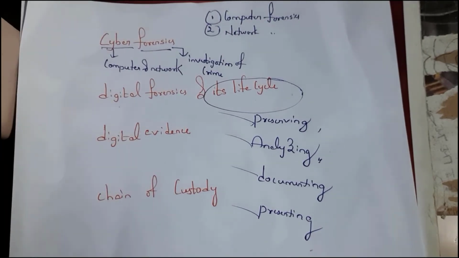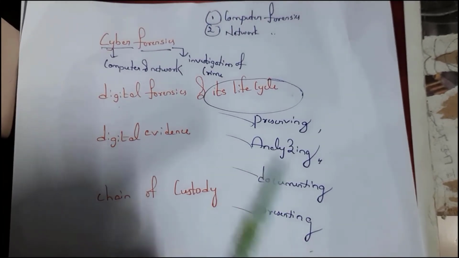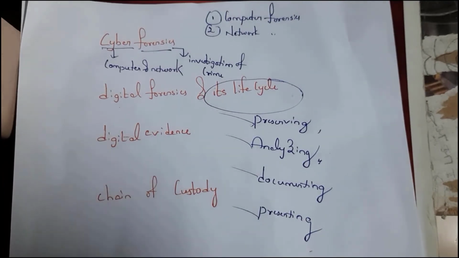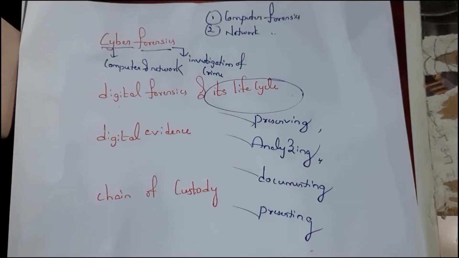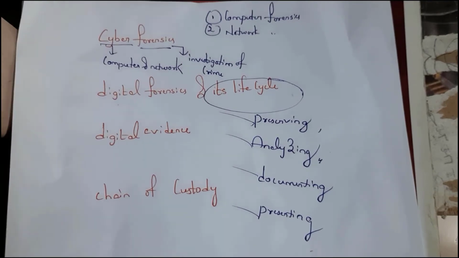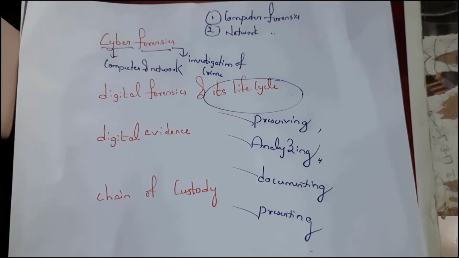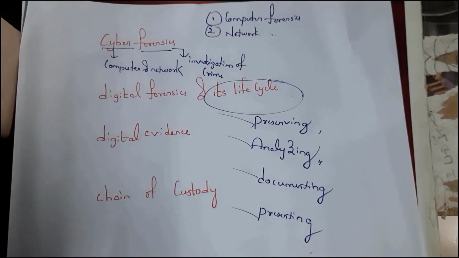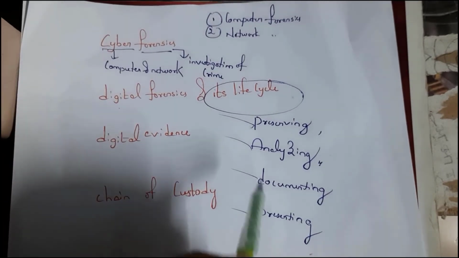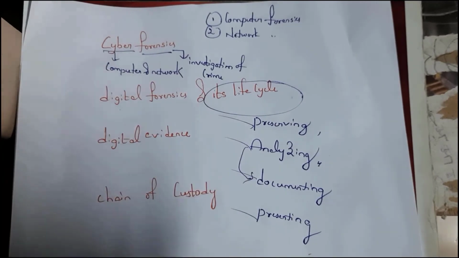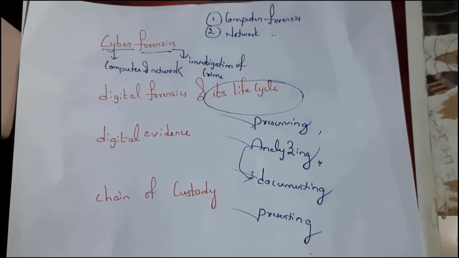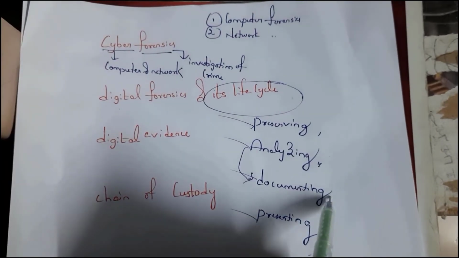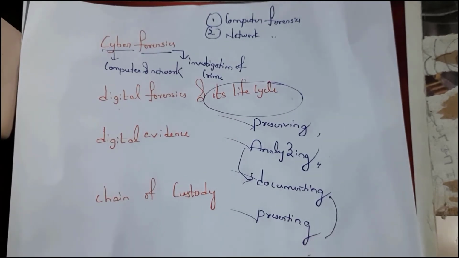After collecting information, he analyzes whether the information collected is correct or not. Once he realizes that the collected information is correct, then he documents the information in a particular format, and after that he presents this information in court.